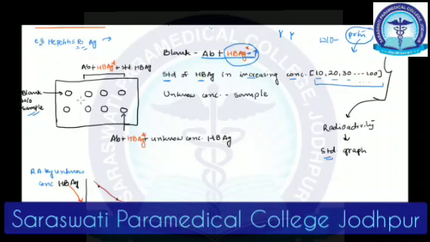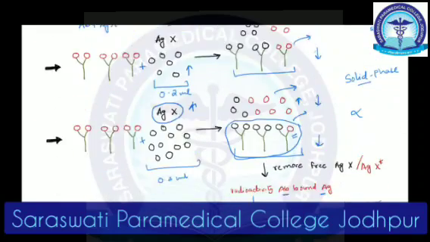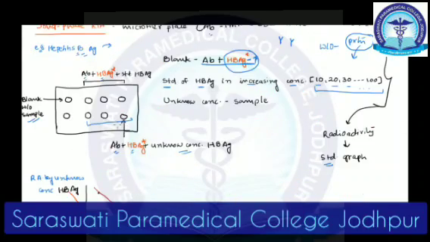Alright, so now in all these wells we do have antibody and labeled antigen, first thing, right? So for example, let's take these three wells. We have added antibody, labeled antigen, and we are adding our sample. We don't know the concentration, but we know the quantity that we are adding, as we just saw over here, right? 0.1 ml, 0.2 ml. So we can add increased quantities of a sample and allow it to incubate.